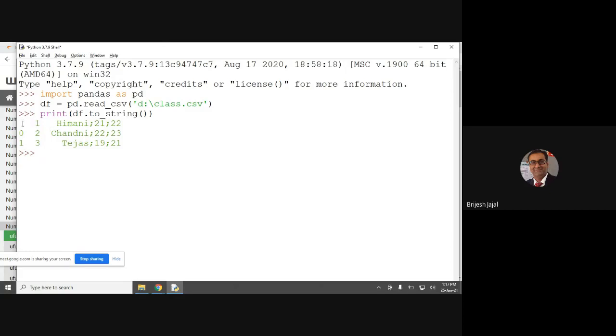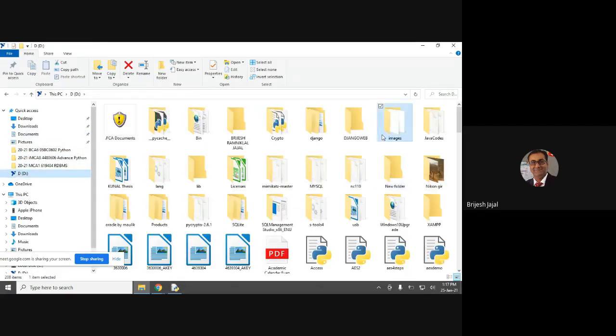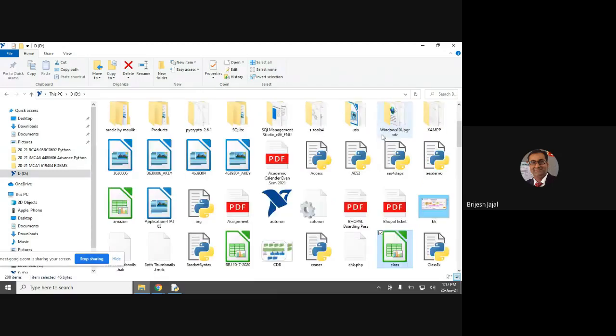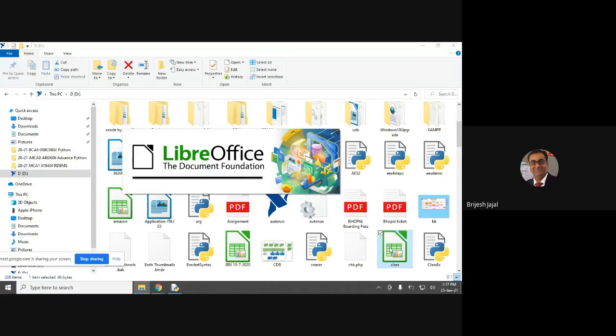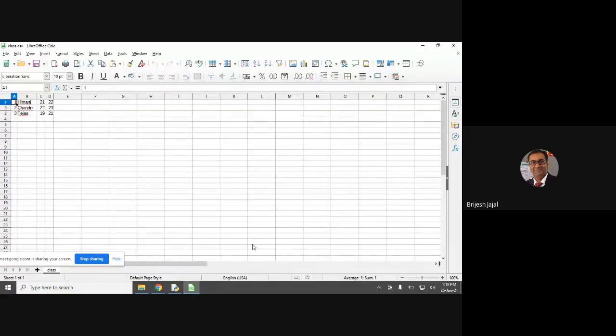Now, one more thing, you find here 1 2 3 0 and 1. What is that? I go back to D drive and I go back to my file, class file. What it contains is this, right? This is a class file. It contains 1 2 3 and these values.